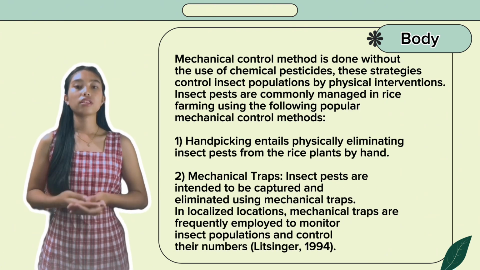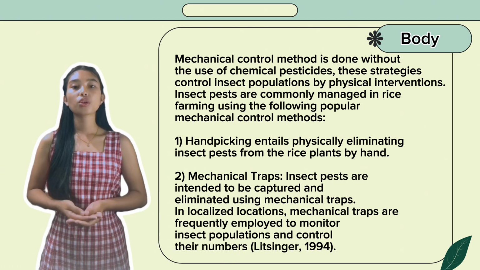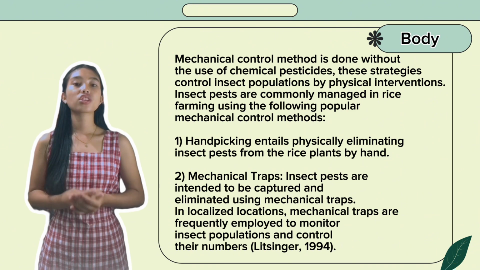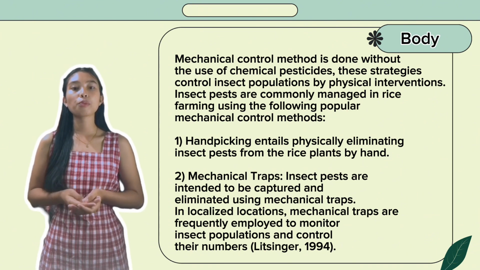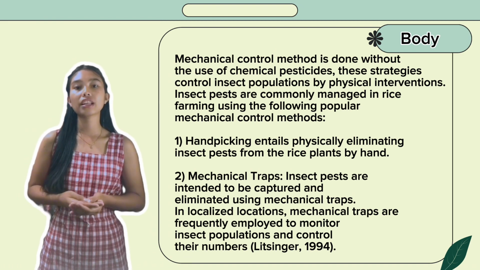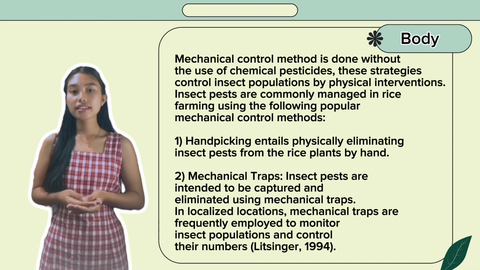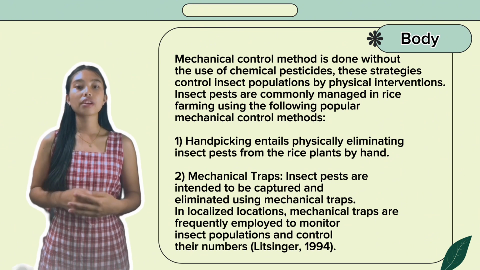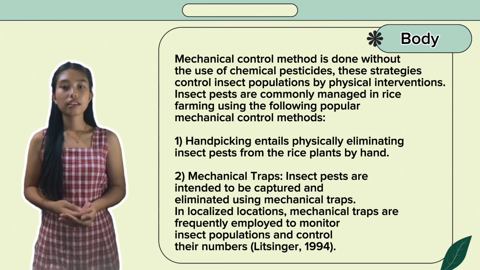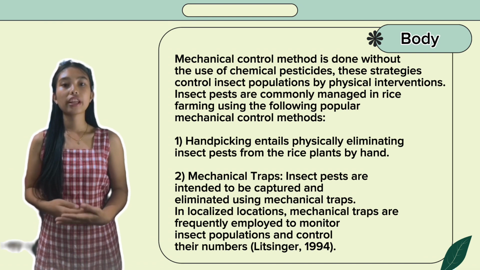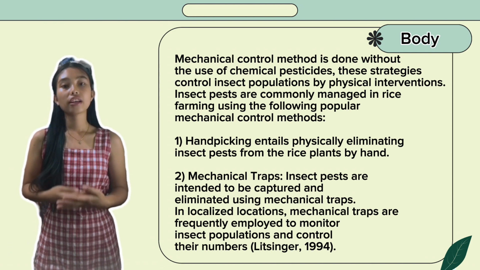Mechanical control methods. Mechanical control methods are done without the use of chemical pesticides. These strategies control insect population by physical interventions. Insect pests are commonly managed in rice farming using the following popular mechanical control methods. First, hand picking entails physically eliminating insect pests from the rice plants by hand. Second, the mechanical traps. Insect pests are intended to be captured and eliminated using mechanical traps.